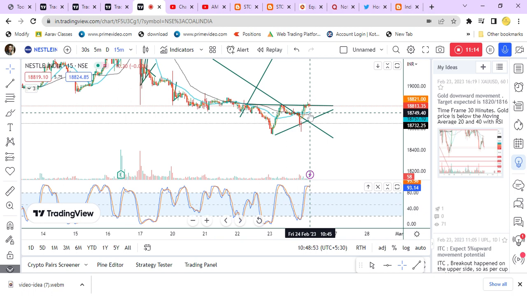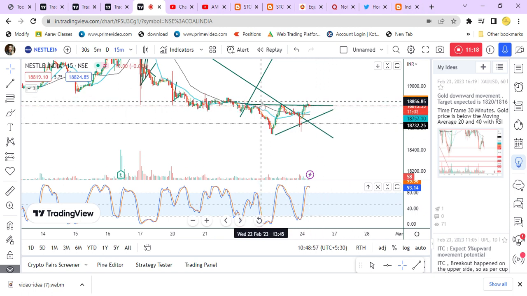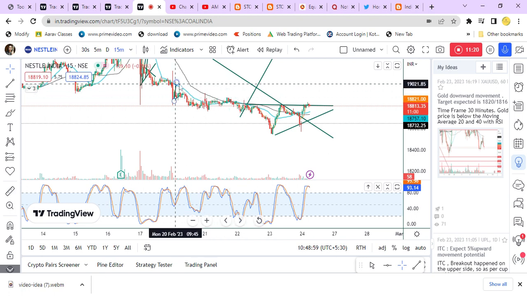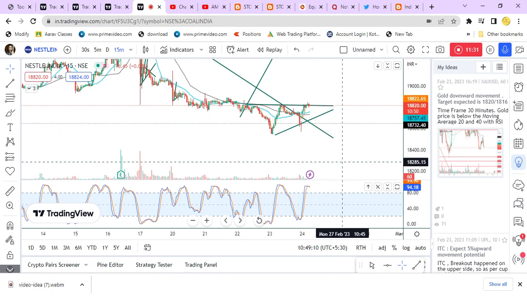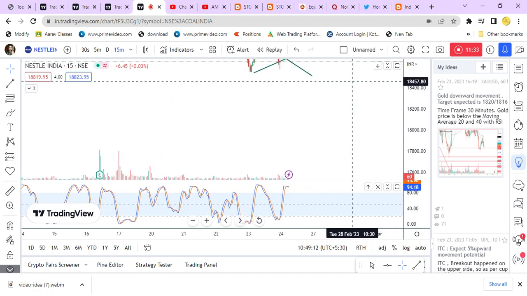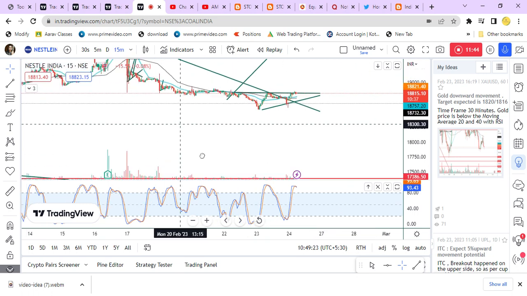For those holding the call, if the moving average crosses the upper trend line, that will act as a stop loss. If the moving average crosses the lower trend line, that acts as the continuation of the call. The first target is 18,500, second target is 17,400. Okay, this is about Nestle India.